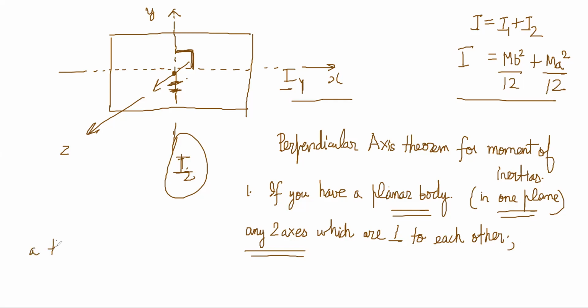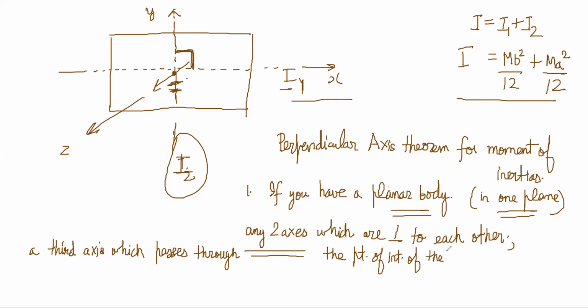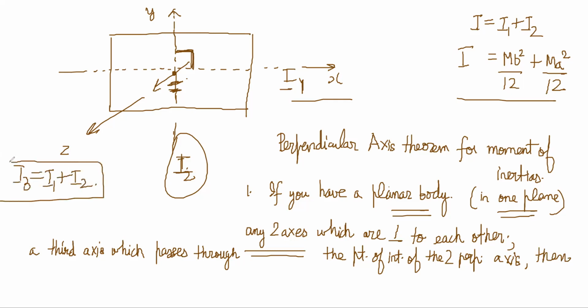and a third axis which passes through the point of intersection of those two perpendicular axes, right? Then I3 is equal to I1 plus I2. Just like here, Iz was equal to Ix plus Iy. Here we have done the calculations and verified it, right?